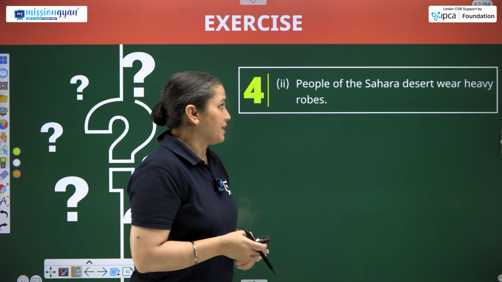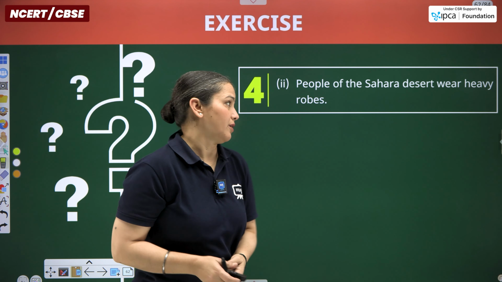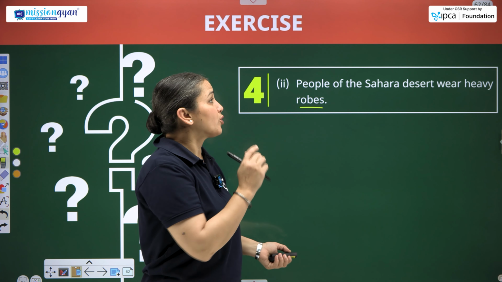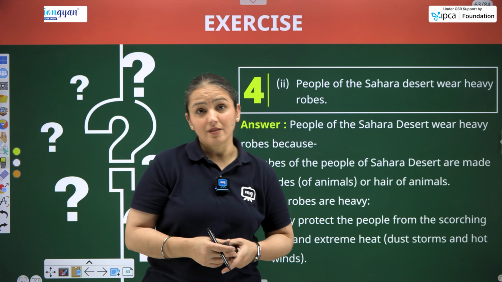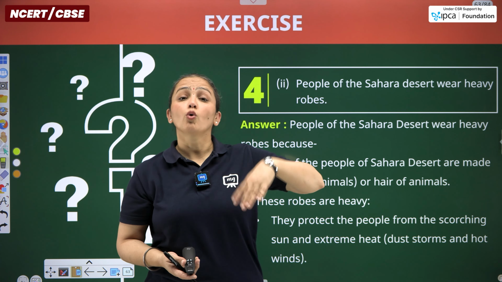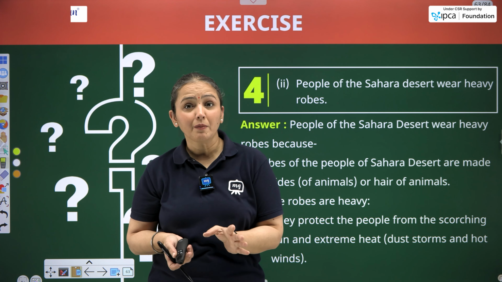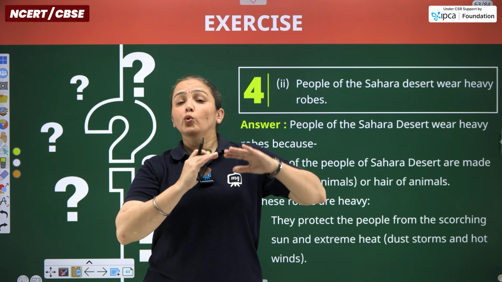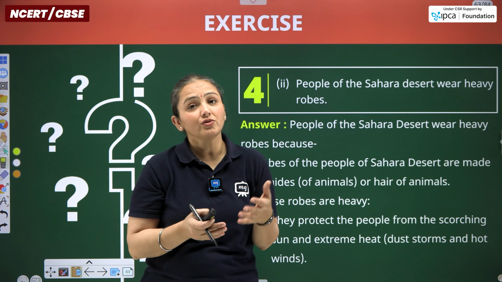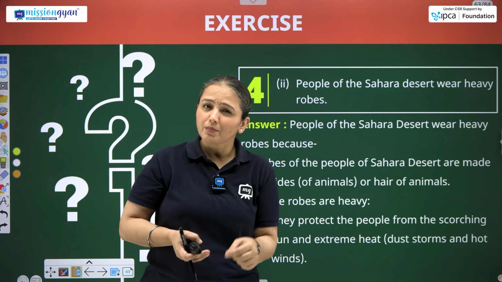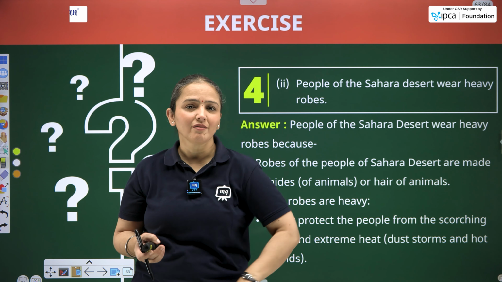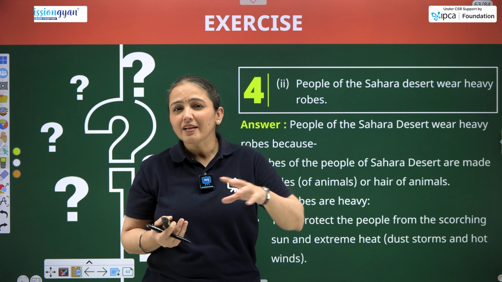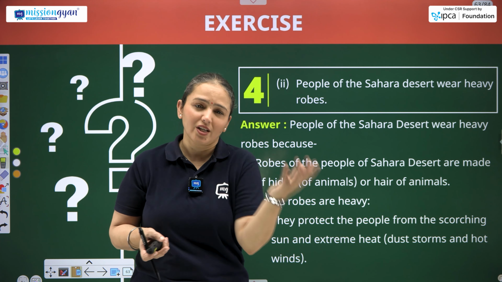Then our second statement is people of the Sahara desert wear robes. That white color gown, I have already told you, तो वो क्यों पहनते हैं? Sahara desert is a hot desert. The temperature goes beyond 50 and the maximum temperature recorded till now is 54 degrees Celsius. तो इतने ज़्यादा temperature में of course we can easily get sunburn. Sunburn is a mild word I'm using. Our entire system can get damaged क्योंकि it increases the thirst in us. बहुत सारे ऐसे factors हैं.